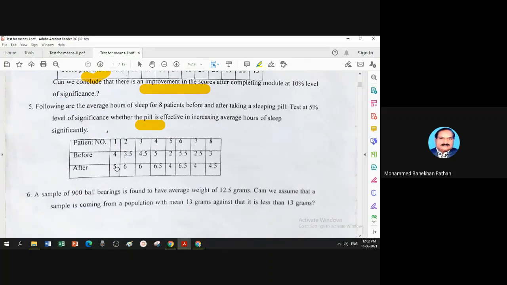Now here, if you want to test effectiveness, the after observation should be larger than before, so the difference xi minus yi should be negative. So H1 is mu d less than 0. According to the question, what you are interested in, you decide your alternative.